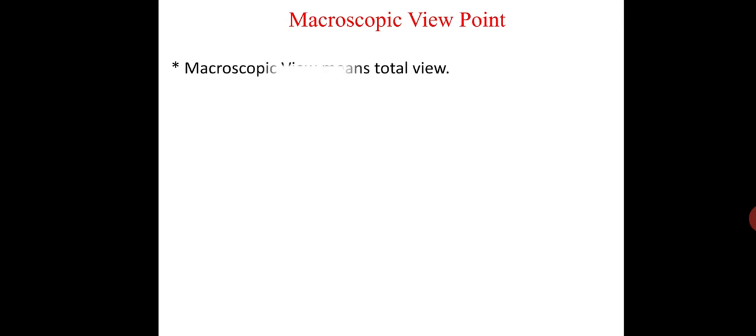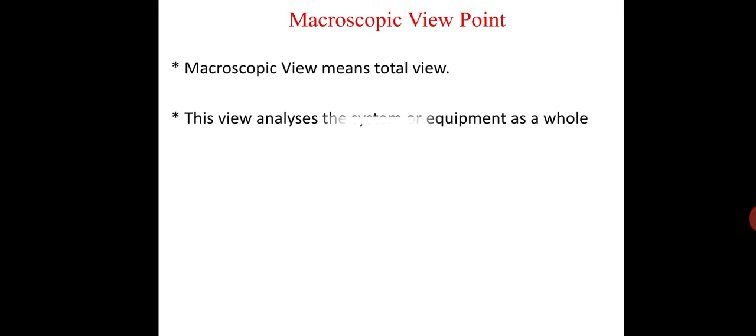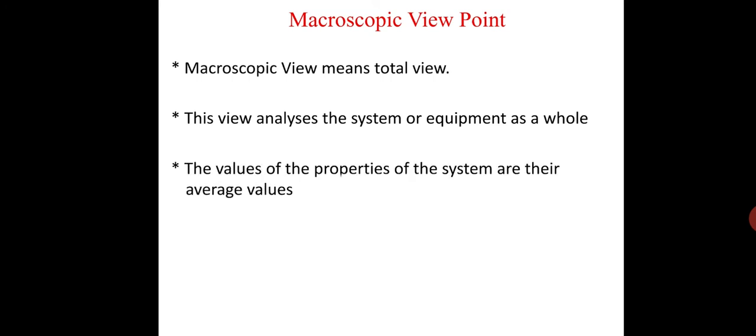First, macroscopic viewpoint means total view. The branch which takes this view is known as classical thermodynamics. Second, this view analyzes the system or equipment as a whole. It studies the bulk nature of the system. It does not consider the behavior of the system on a molecular or atomic level, and no special assumptions are necessary to describe the system. Third, the values of properties of a system are their average values.